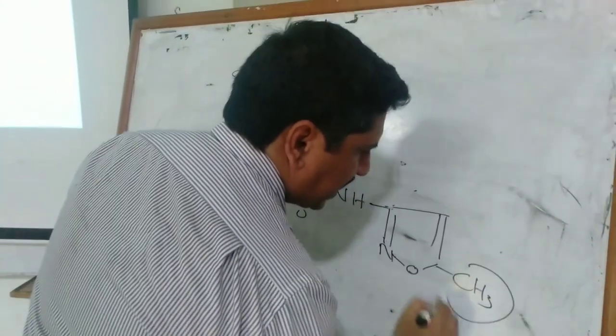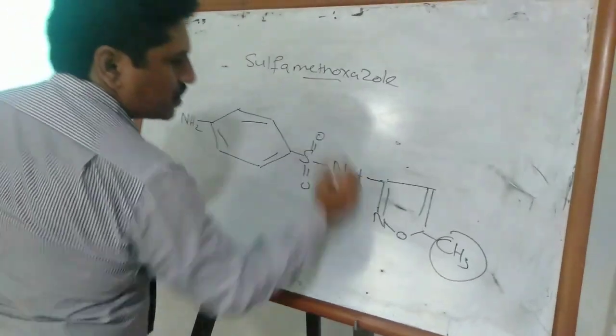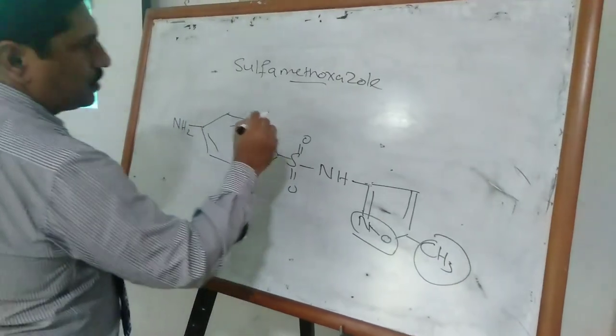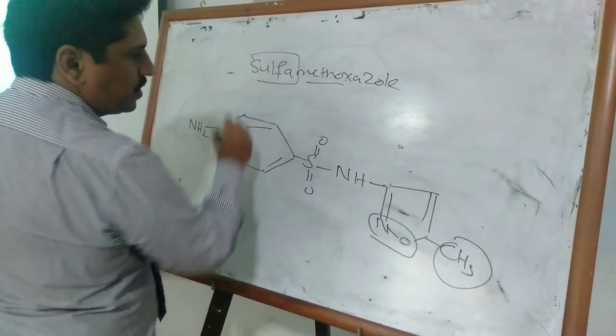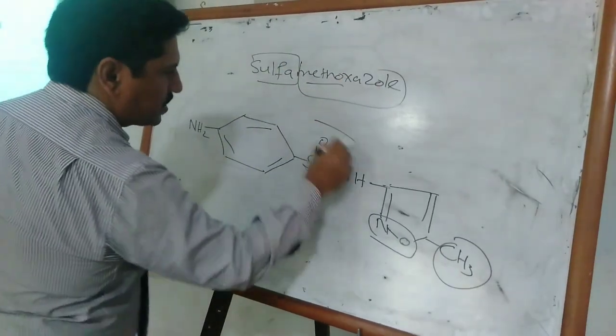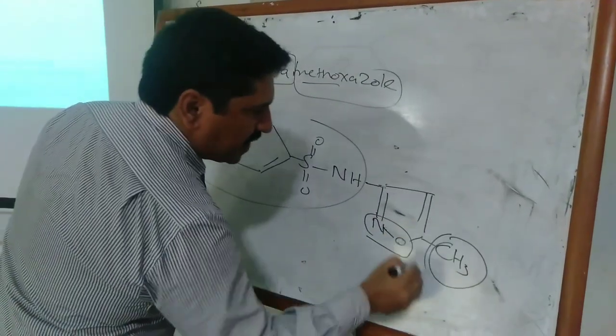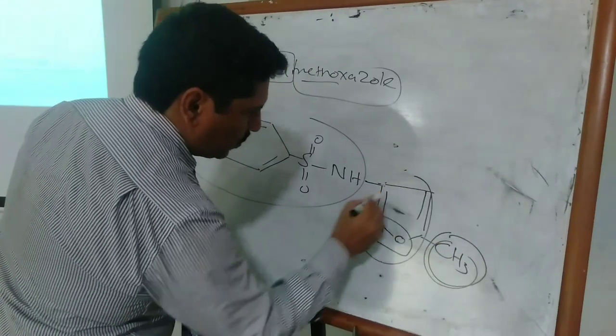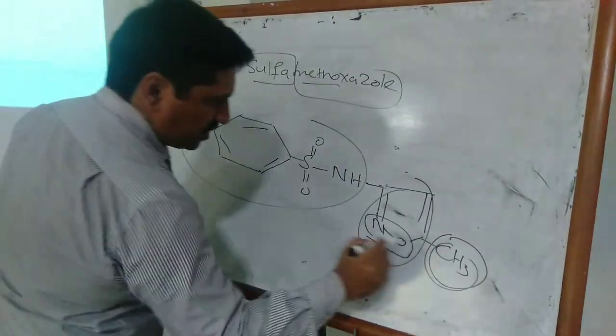That is a methyl group, and the azole group. That is why it is called sulfamethoxazole: that is the sulfa drug, that is the methyl group, and that is the azole group.